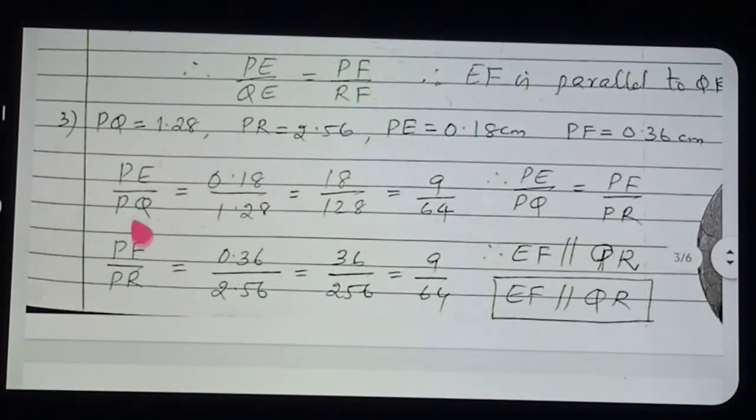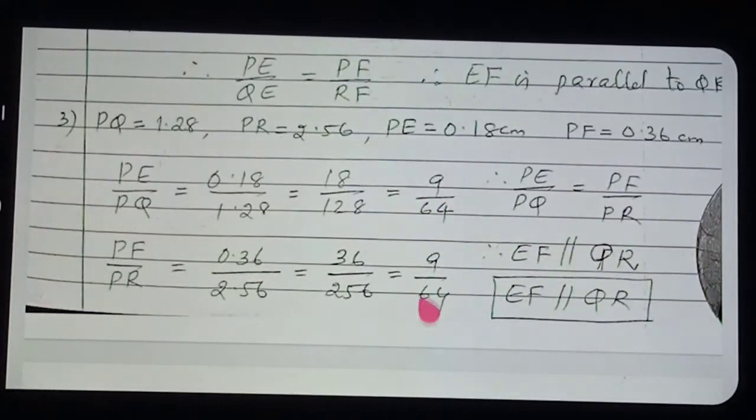See how the ratio is taken. PE by PQ. PE how much? 0.18. And PQ how much? 1.28. So 18 by 128. So what answer are we getting? 9 by 64. Similarly, take PF by PR: 0.36 by 2.56. That means 36 by 256 came. That means 9 by 64. See, both the ratios are equal now. Therefore, what can you say? EF is parallel to QR. The ratios are the same, so EF is parallel to QR.